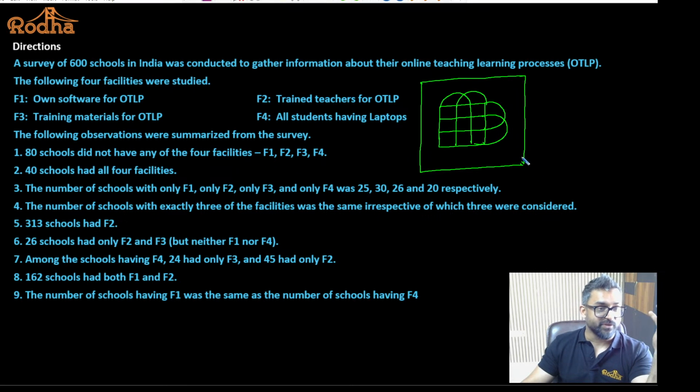We are more focused on the solution of the question. So these are the 16 regions I'm supposed to get for a 4 variable Venn diagram. If you look at the number of regions: 1, 2, 3, 4, 5, 6, 7, 8, 9, 10, 11, 12, 13, 14, 15 and 16. So this is what we have as of now. The following observations were summarized from the survey. How many people are there? 600. And we have to fill this Venn diagram by reading the statements. That is the basic condition given in the question. Let's read the questions also to get the idea.